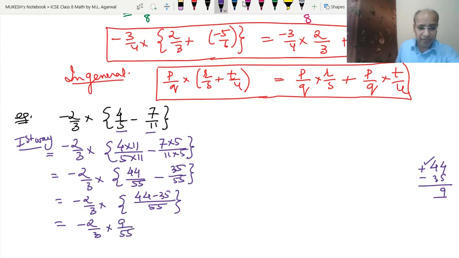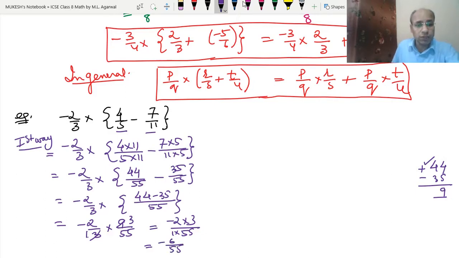So now this 9 and 3 can be divided. This is the denominator, this is the numerator. So 3 3s are 9. So we got minus 2 into 3 upon 55, means 1 into 55. This is the 1. Okay. So the final answer that we have got is minus 6 upon 55.